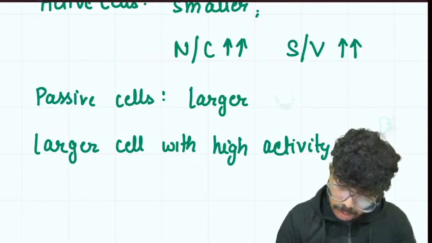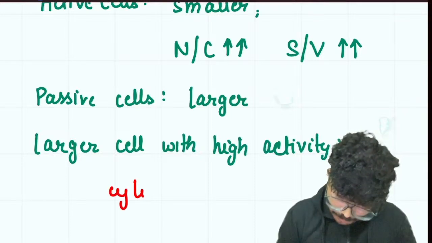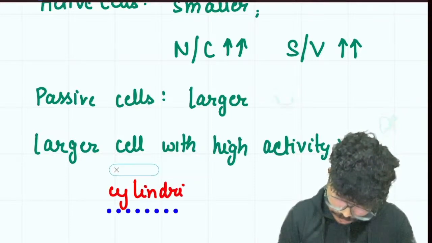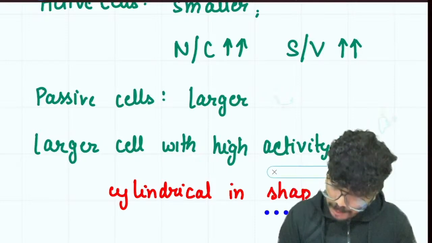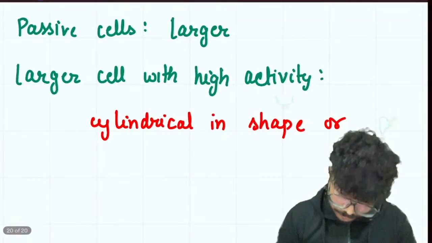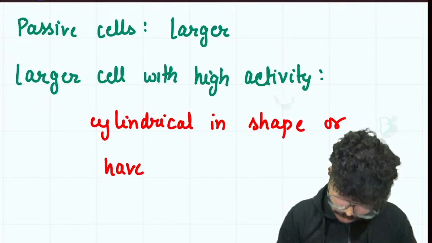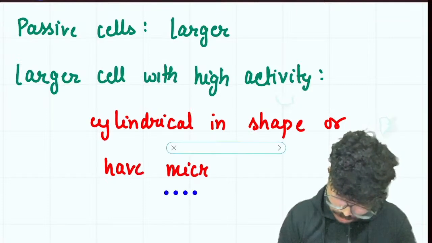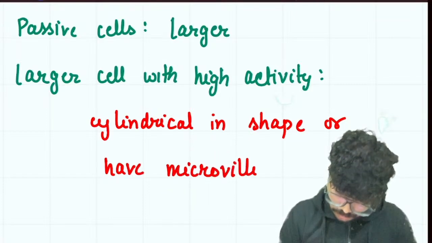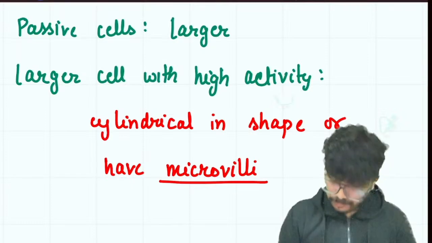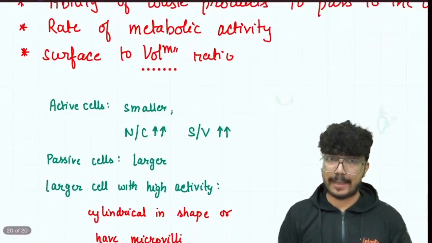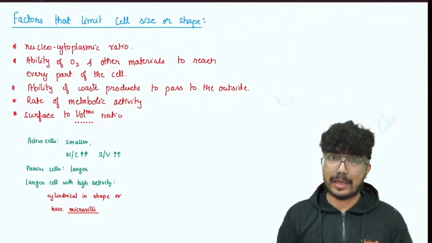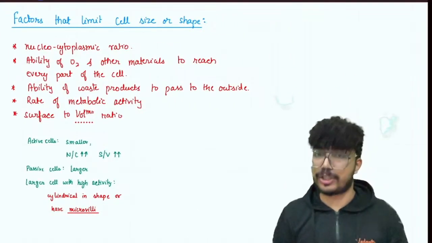It is either cylindrical in shape or it has microvilli. Very important. You can expect a question from this topic as well: the factors that limit the cell size or cell shape.